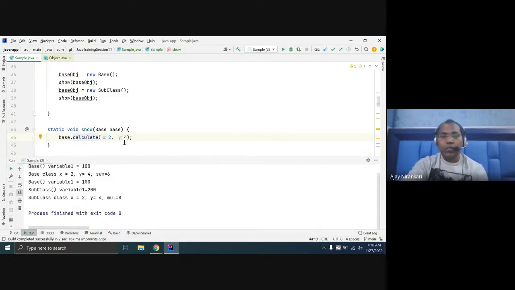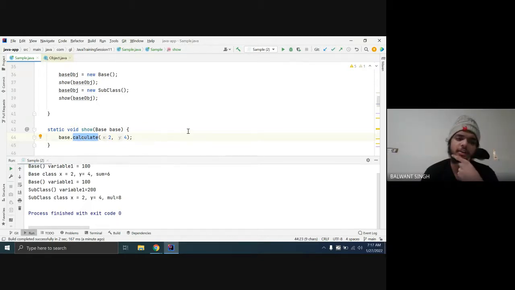You notice the first time this is called, it comes from your base class. The second time, this will be invoked from the subclass, because sometimes you pass a subclass object, and sometimes you can pass a base class object. This feature is known as method overriding, and method overriding is applicable at runtime. It is also known as runtime polymorphism.